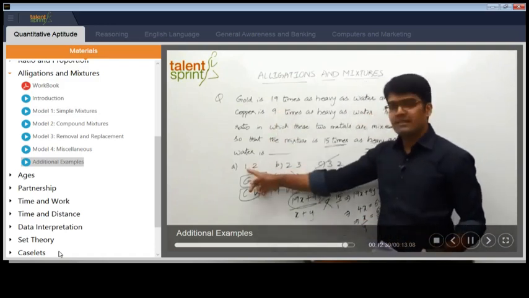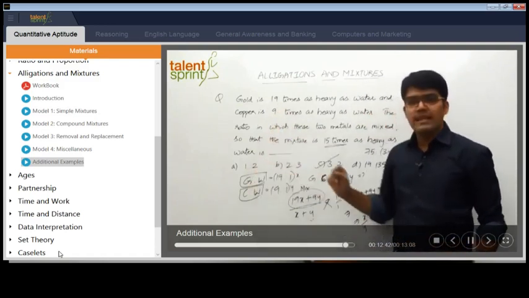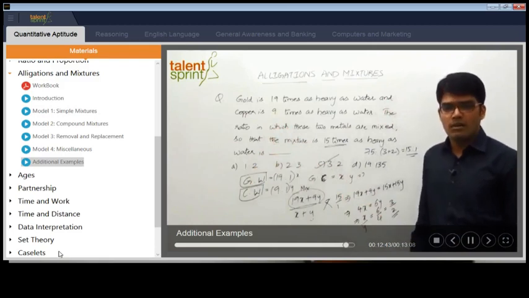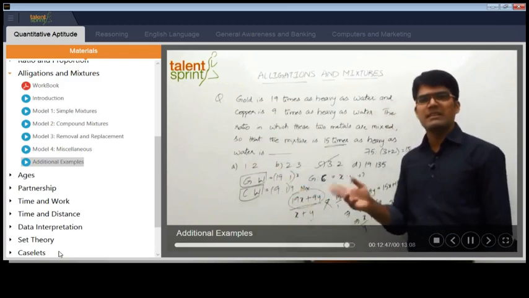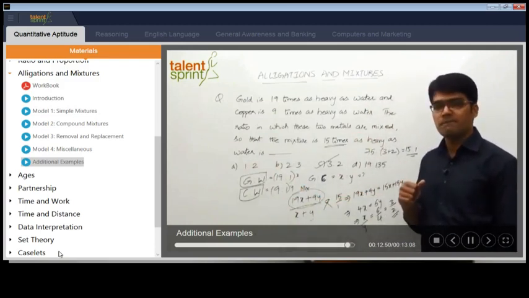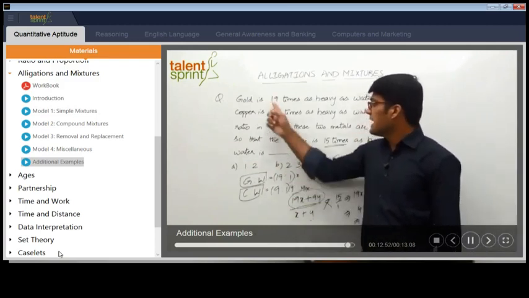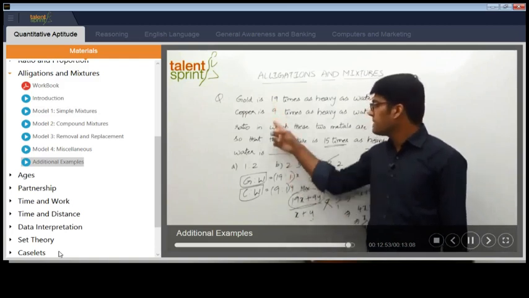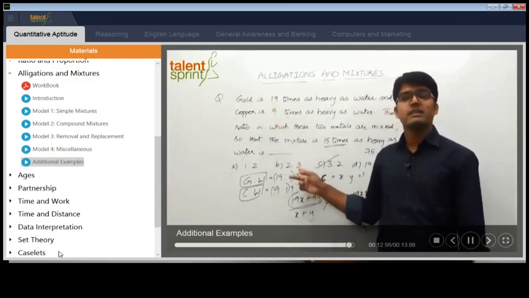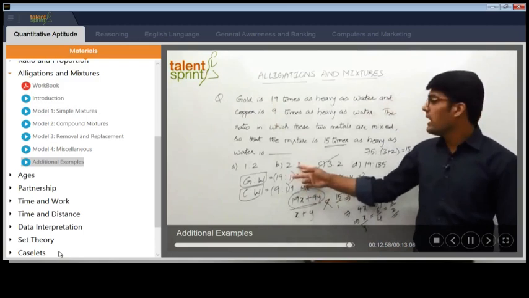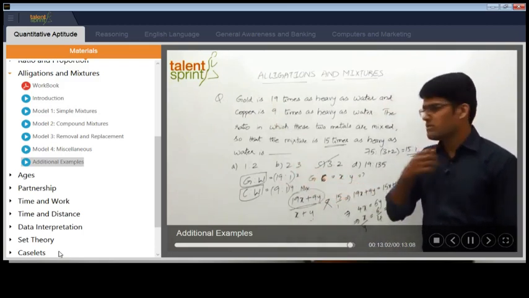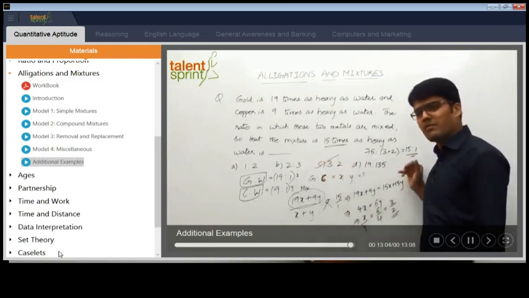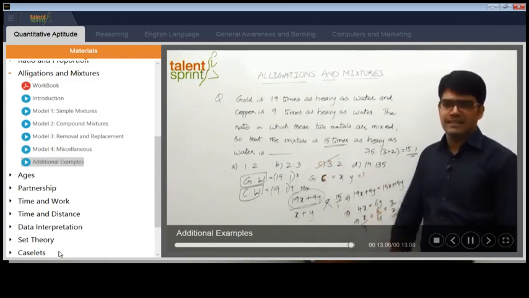If you take the first option, it will not satisfy. 19 into 1, 19. 9 into 2, 18. 19 and 18, 37. And how much is water? 1 plus 2, 3. 37 is to 3 is not 15 is to 1. Likewise, if you take the second option, 19 into 2, 38. 9 into 3, 27. 38 and 27, 65. Water is 2 plus 3, 5. 65 is to 5 is not 15 is to 1. So this also is eliminated. You can verify from the answer options, just follow this procedure and you get the answer.